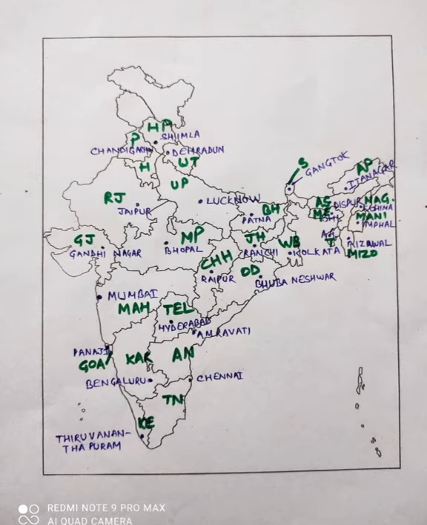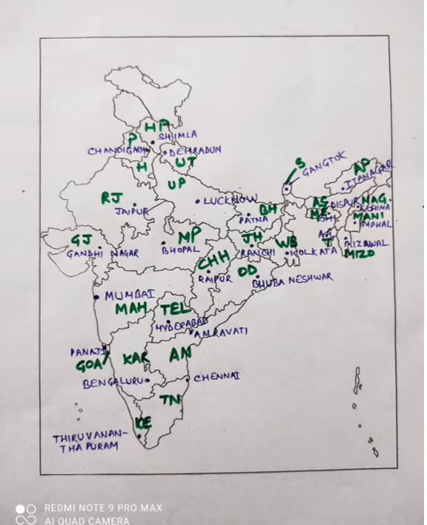Now let's talk about the capitals of all these states. In this map we have shown the capitals. You can see all capitals are shown with a dot, and their name is written over there. In the state itself, we can see the state's name is written in short because there is a paucity of space. So to make you understand very easily, we have written states and capitals with different colors.